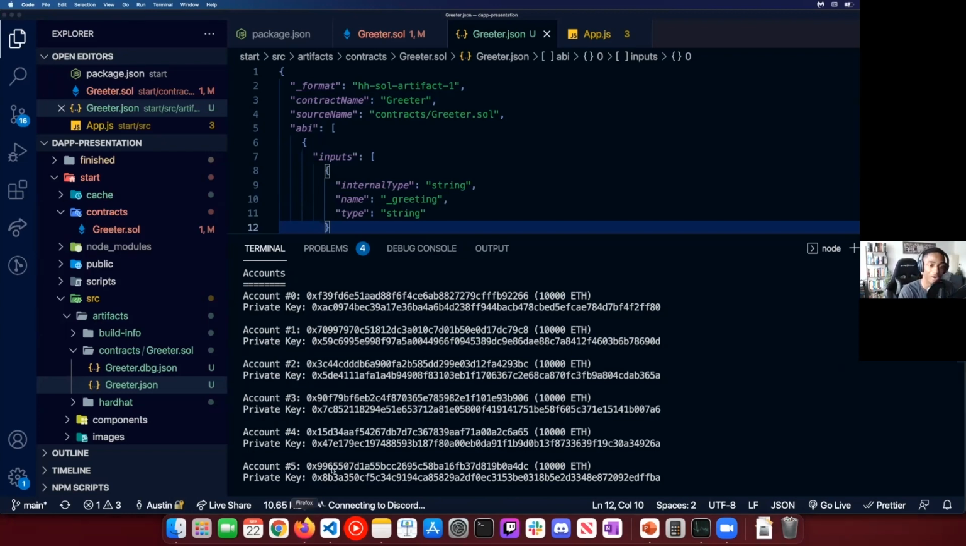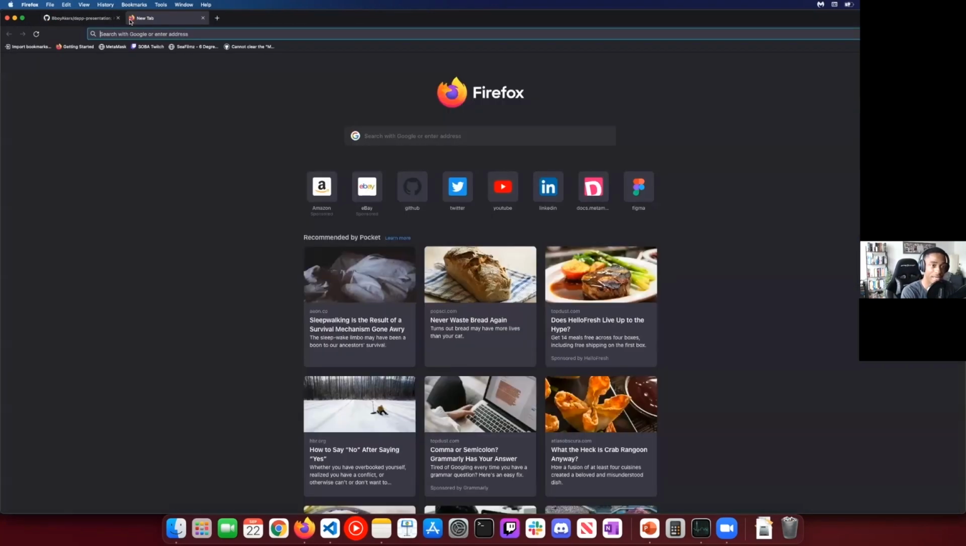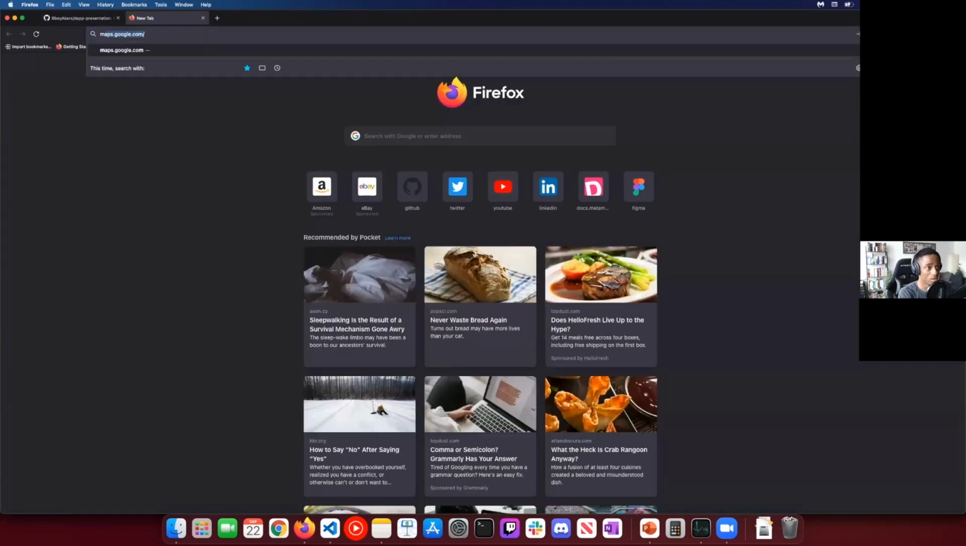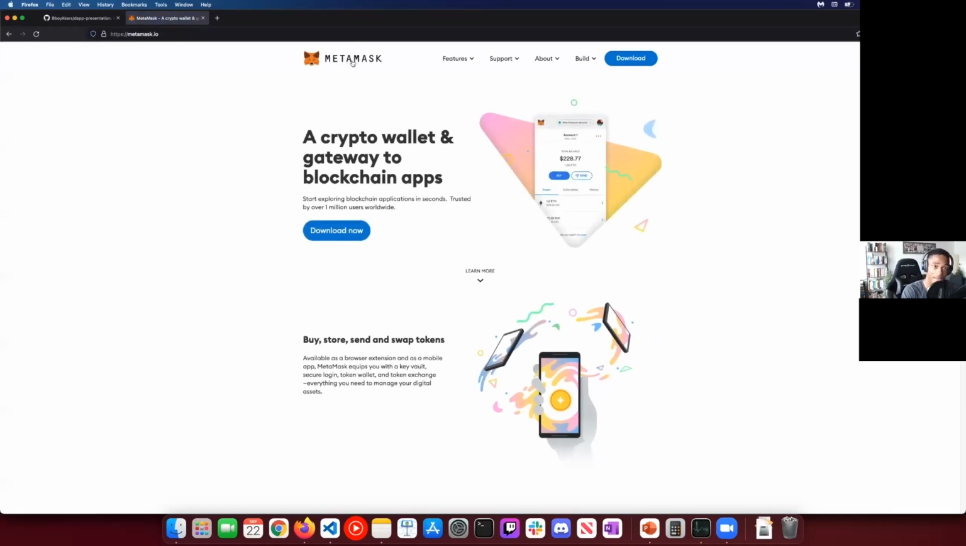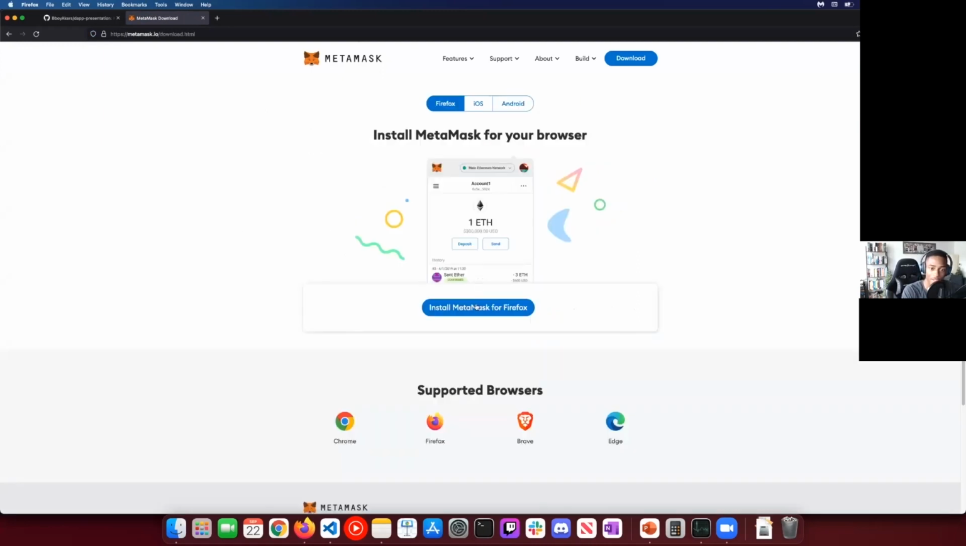What we're going to use now is a wallet called MetaMask. So if everyone can, please go to metamask.io, and we're going to go ahead and download this Ethereum wallet.